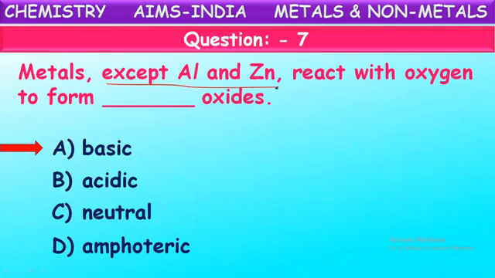Such kind of metal oxides which can show basic and acidic properties both are called amphoteric oxides. That is why in the generalization in the question it is given except aluminum and zinc, remaining metals on burning in the presence of oxygen or on reaction with oxygen, they form respective basic oxides.